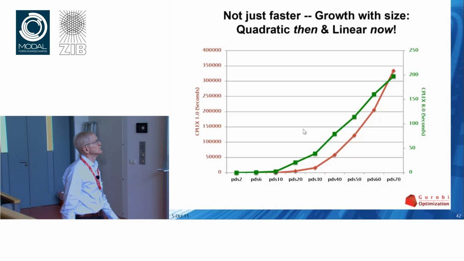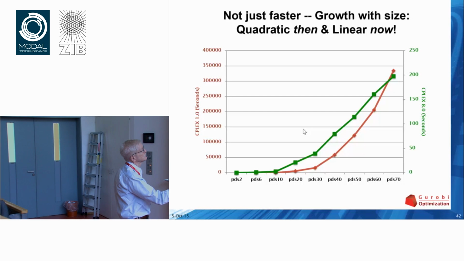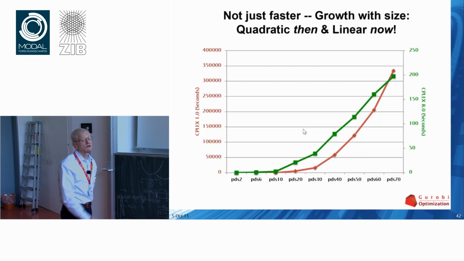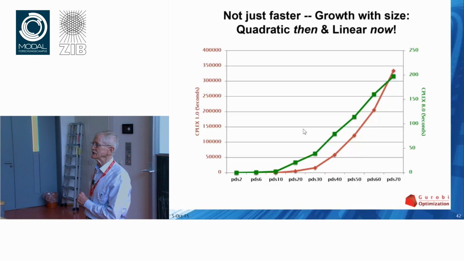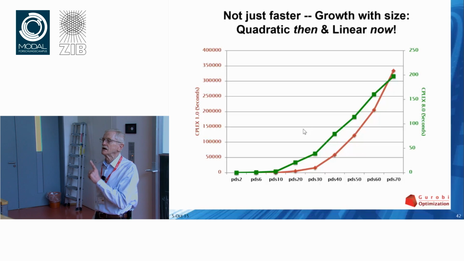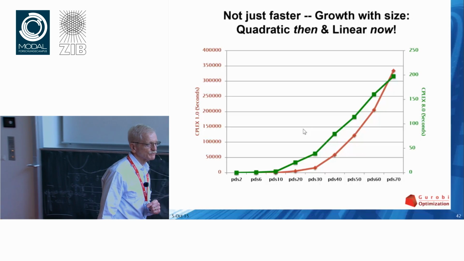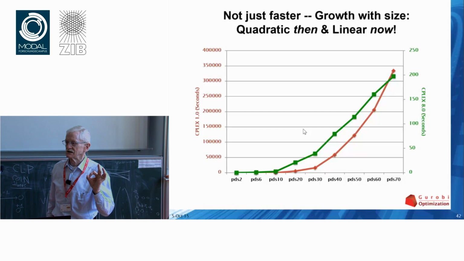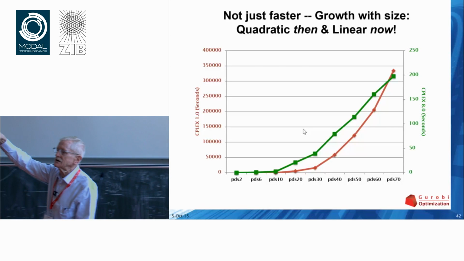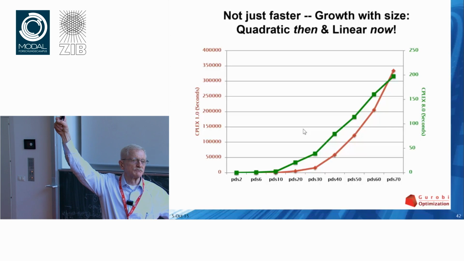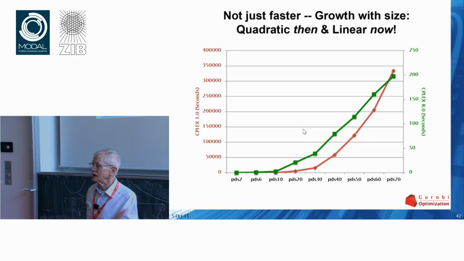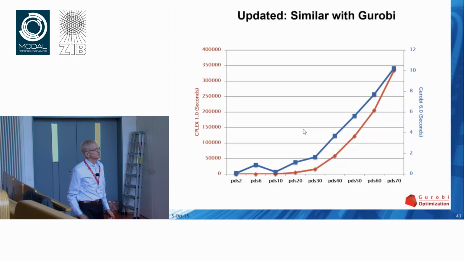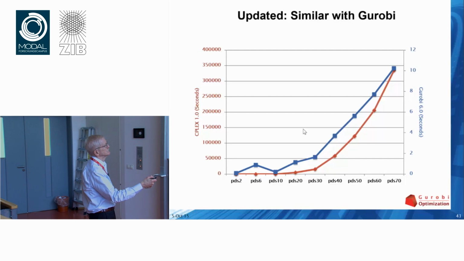Moving to the new version, here it's plotted on a completely different scale. The times are much lower. These are the Cplex times. Look at that. It's qualitatively different. It's not growing quadratically, it's growing linearly. In other words, the number of iterations was growing linearly, but the time per iteration stayed constant. Because we were smart about finding the non-zeros, the fact that there were a bunch of blocks made no difference. The algorithm just went right past it. And I updated this with Cplex here. With Gurobi here, you see it's really dead on linear.